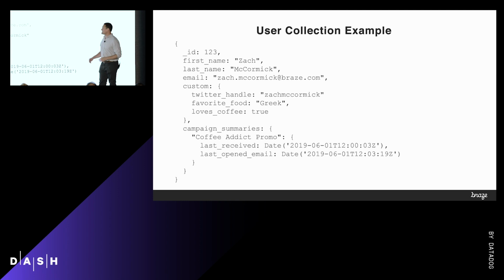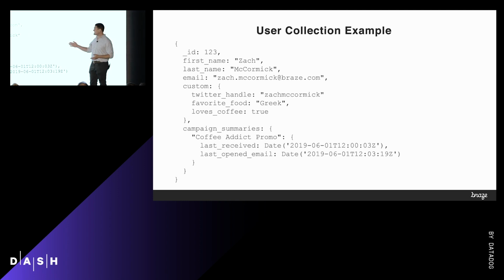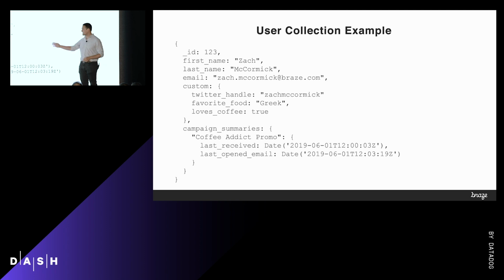So the original design uses our users collection. This is an example of a user document or a user profile. You can see it's got things like first name, last name, email, standard stuff. We've got some custom attributes, Twitter handle, the fact that I really love coffee. And we have this subdocument that I was talking about earlier called campaign summaries.